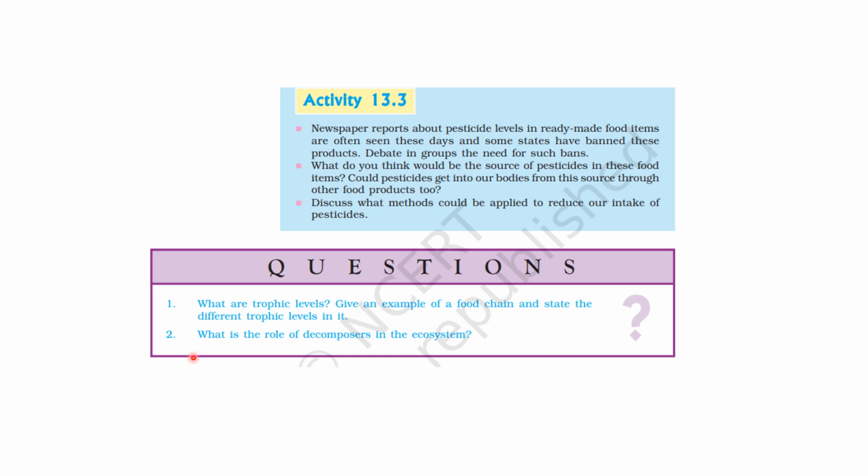Okay. Last is what is the role of decomposers in the ecosystem? तो ये तो बहुत इंपॉर्टेंट रोल है। डिकम्पोजर्स क्या होते हैं? जैसे बैक्टीरिया एंड फंगाई, ओके। They break down dead organisms and organic waste into simpler substances. तो इनका रोल क्या रहता है? बेसिकली न्यूट्रिएंट साइक्लिंग का रहता है। They release nutrients like nitrogen and phosphorus back into the soil, which will enrich the soil for plant growth. Okay. Second is energy flow. Energy flow continue रहता है by breaking down organic matter. And waste management. So it will prevent accumulation of dead organisms and waste, maintaining the ecosystem cleanliness. So this is the purpose, right?